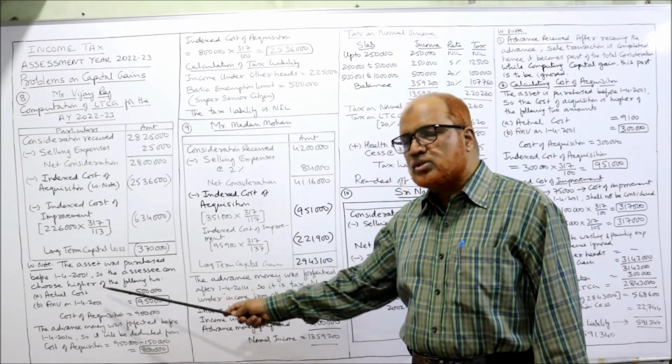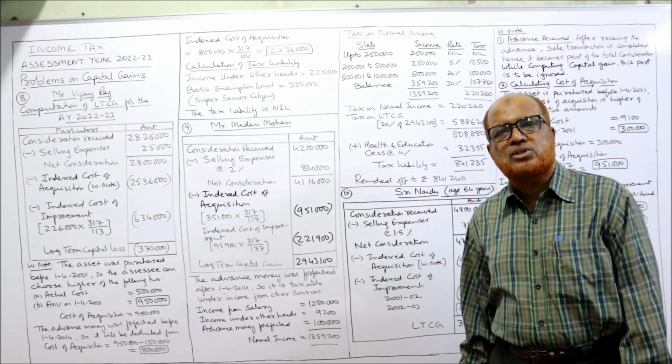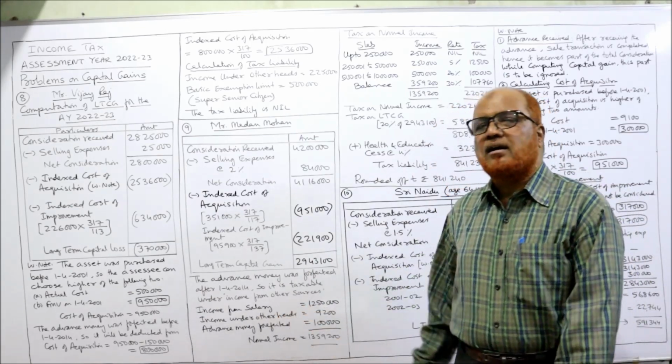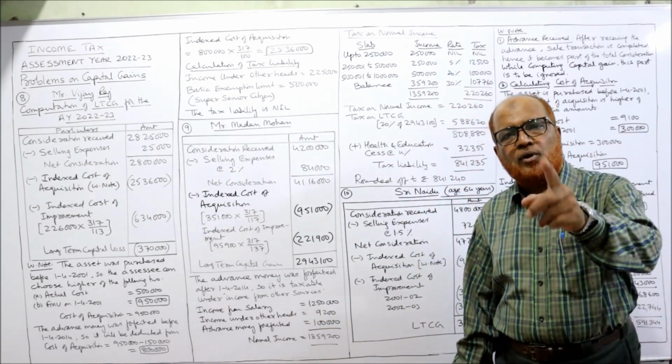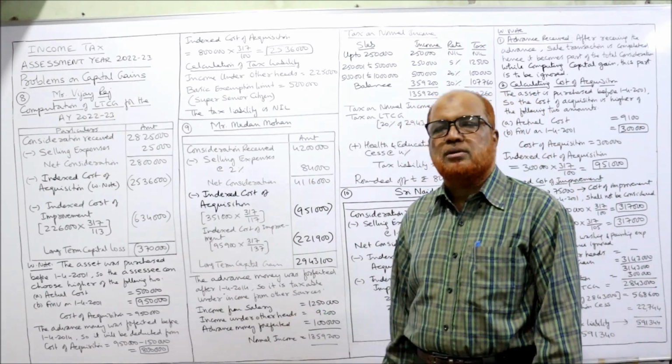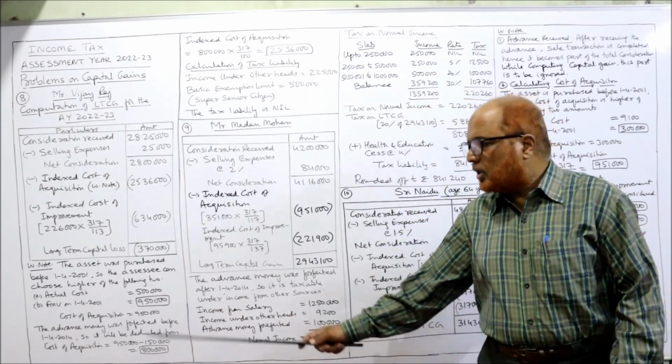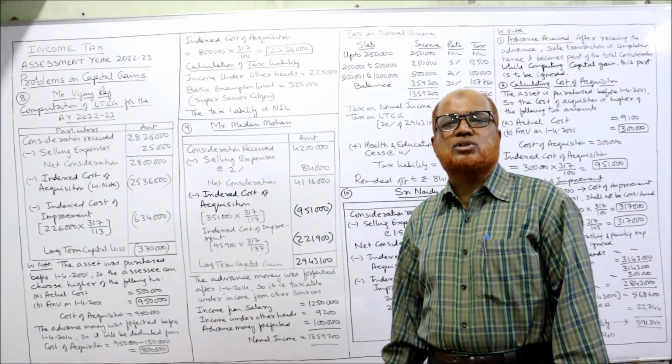So the assessee can choose higher of the following two as the cost of acquisition. Actual cost 5 lakh and the fair market value on 1/4/2001 is 9,50,000. Whichever is higher. So 9,50,000 is the cost of acquisition.